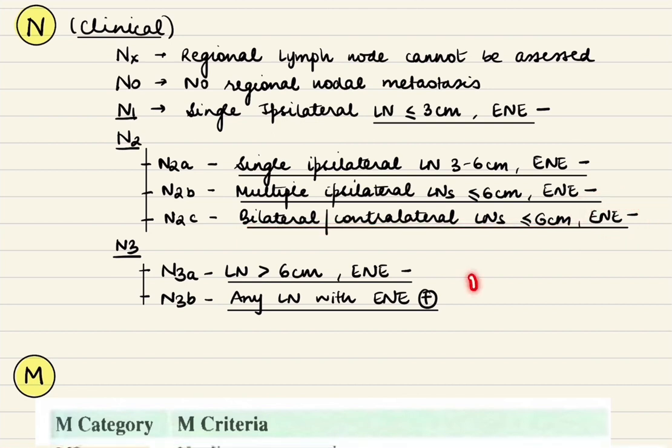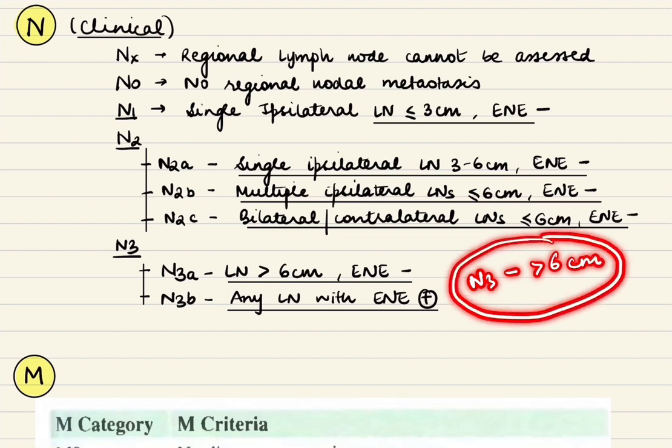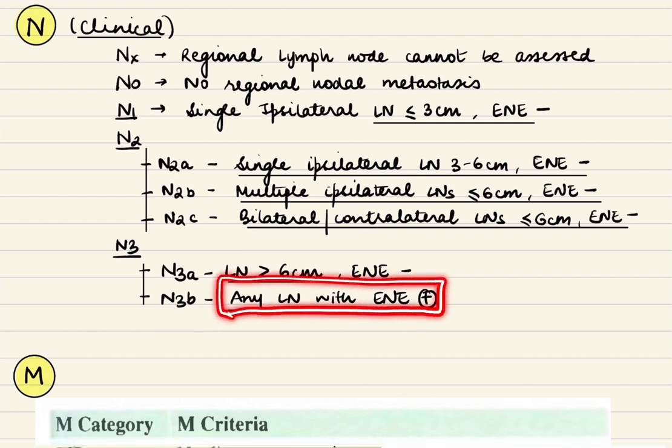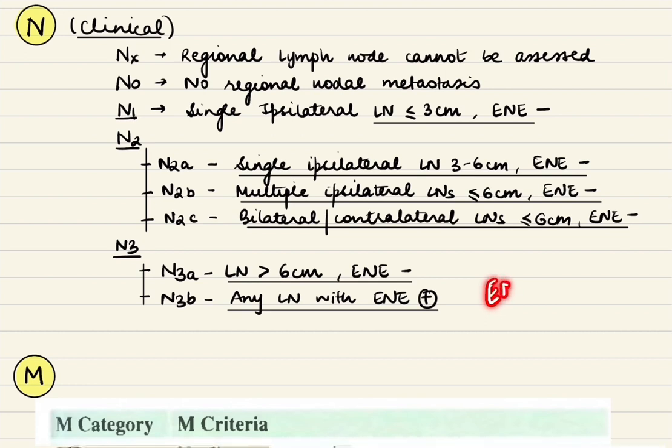Now, previously, N3 was any lymph node more than 6 centimeters. Now, this has been reclassified to N3a. So, N3a is any lymph node more than 6 centimeters without any extranodal extension, and N3b being any lymph node with extranodal extension. This extranodal extension can be found out clinically when the lymph node is fixed to the surrounding structures. So this N3b has been added in the 8th edition as extranodal extension of any lymph node.